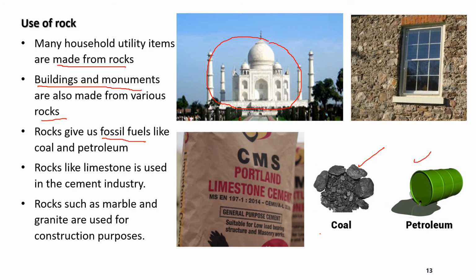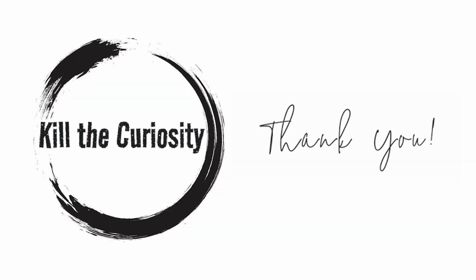Rocks like limestone are used for the cement industry. See, this is an example of limestone cement. Cement is used to build buildings. Some rocks like marble and granite are used for construction purposes. So see this wall. You are using some rocks to make the wall of a house. So this is all about different types of rocks.